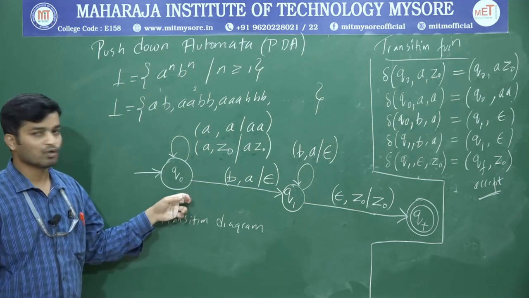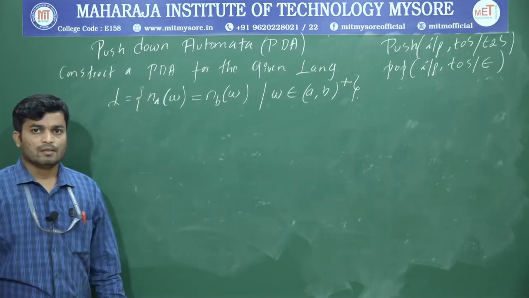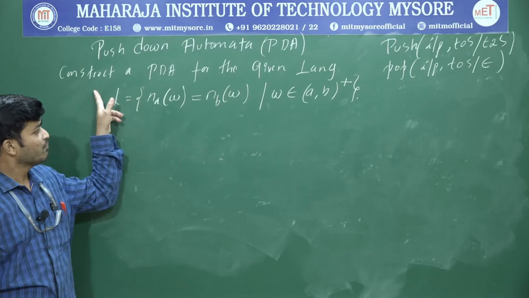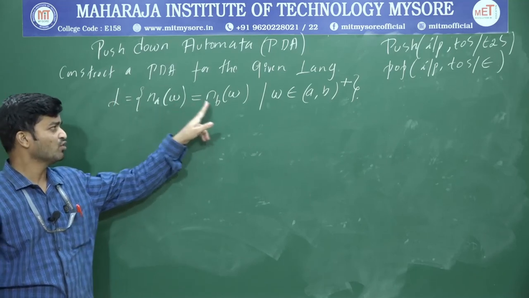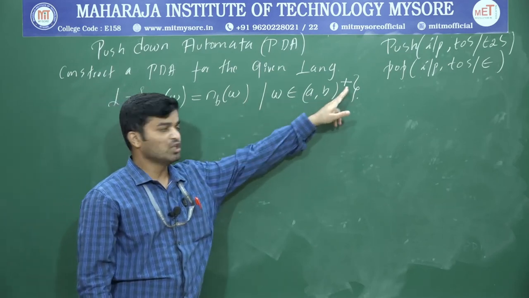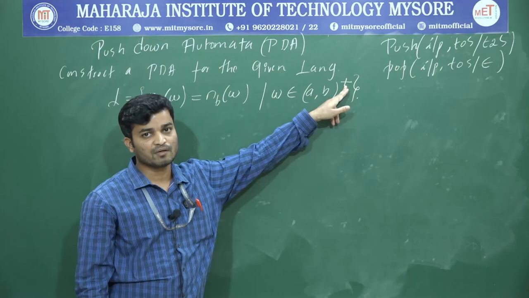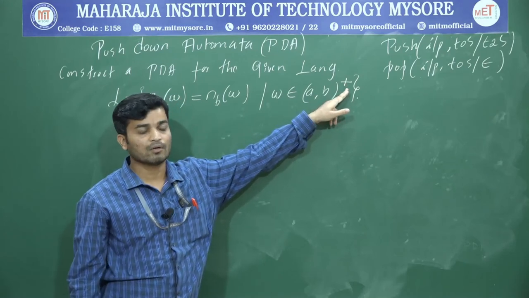So I will take one more example. The next problem: construct a PDA for the given language. The number of A's in W is equal to the number of B's in W, such that W belongs to {a, b} to the power of plus. Plus means it will start from 1. If it is a star, it includes epsilon.